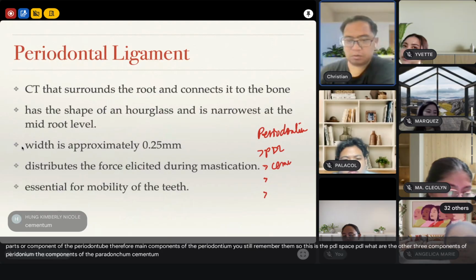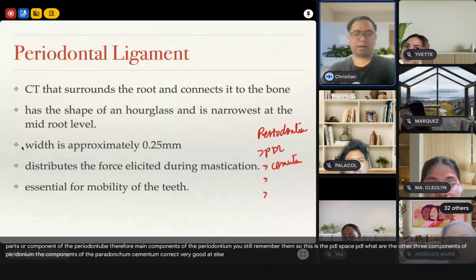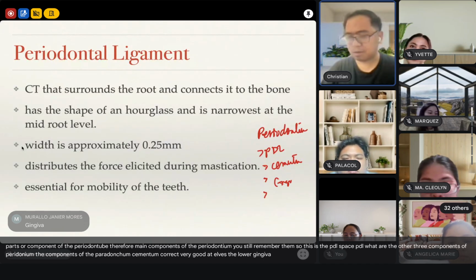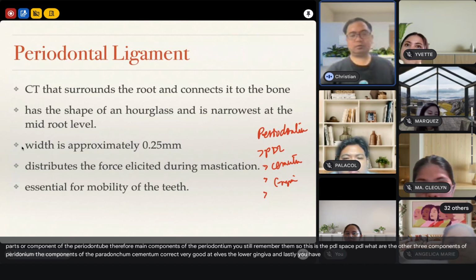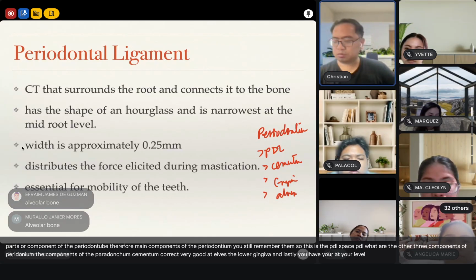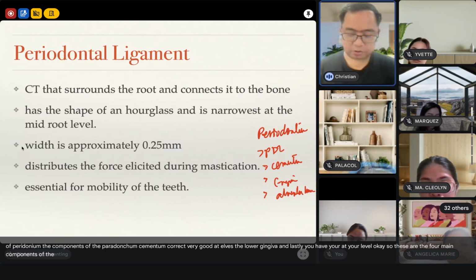Cementum. Correct. Very good. What else? Two more. Gingiva. And lastly, you have your alveolar bone. So these are the 4 main components of the periodontium.